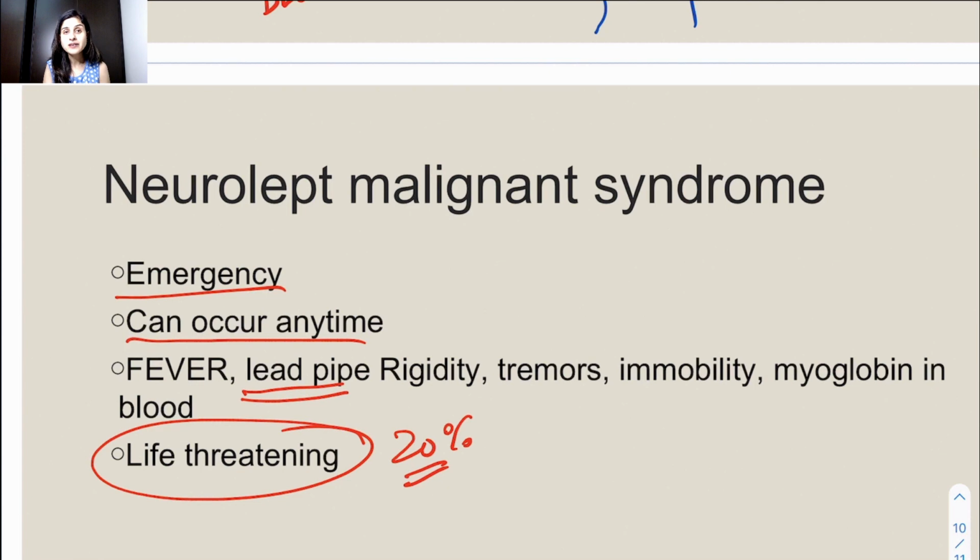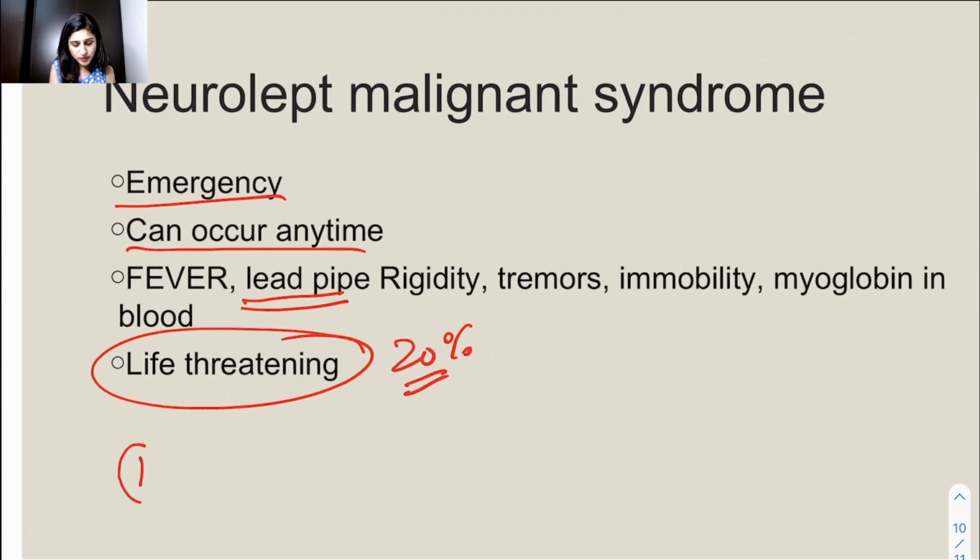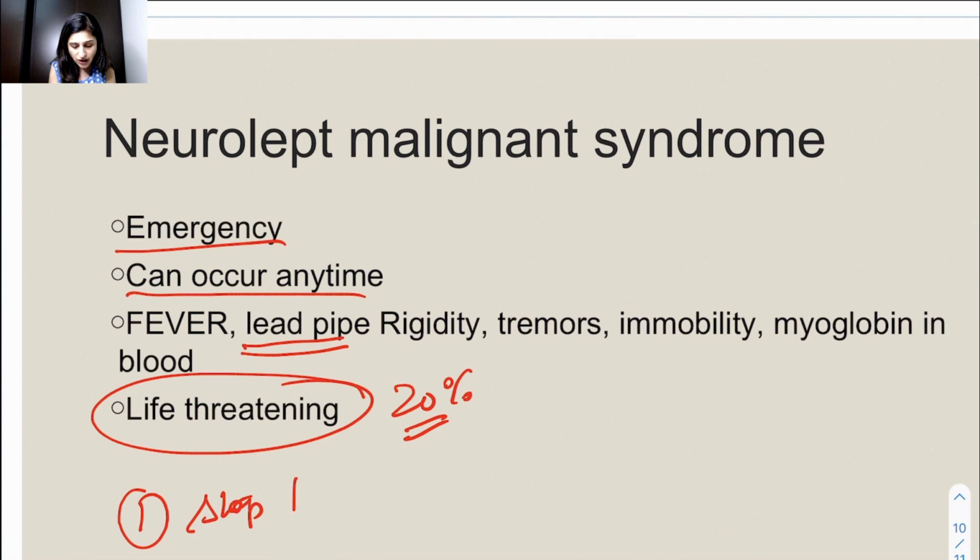Myoglobin in the blood. If there is myoglobin in the blood, it can go through the kidneys, causing kidney failure, and it can be really, really fatal. So for neuroleptic malignant syndrome, what to do? You have to stop the therapy. There is no way you can continue the therapy. It is life-threatening, so you have to stop the drug. And the second option is you can give a drug called dantrolene.